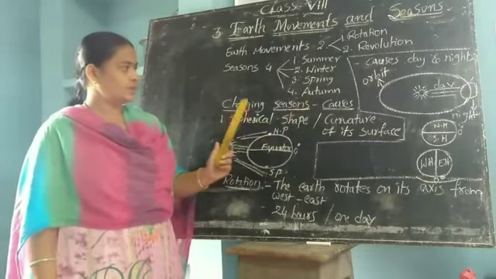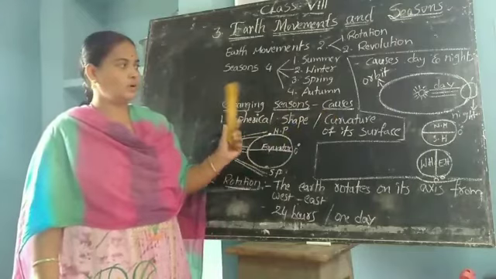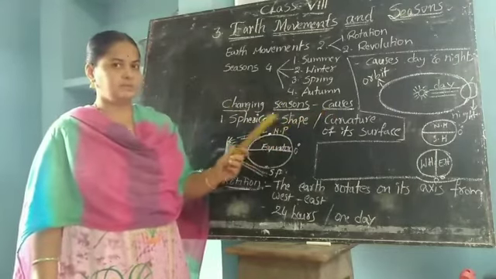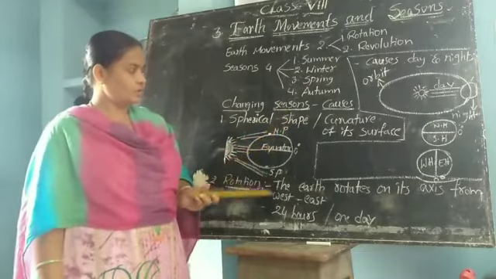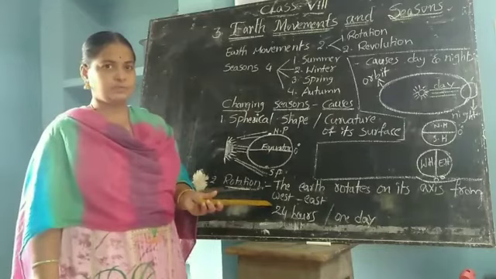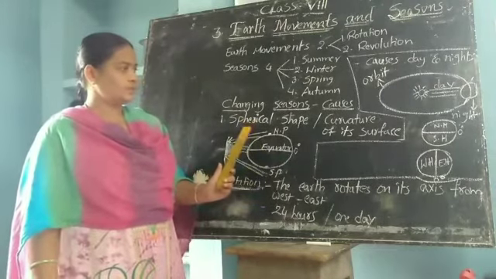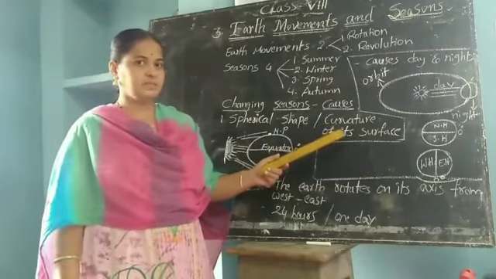And changing seasons and their causes. So, what are the causes for the changing of the seasons? Here they give 4 types of causes or reasons for the changing of seasons. First one, spherical shape or curvature of its surface.